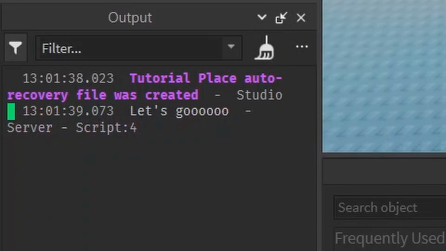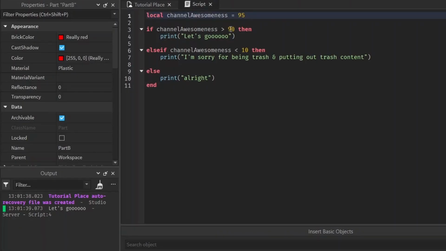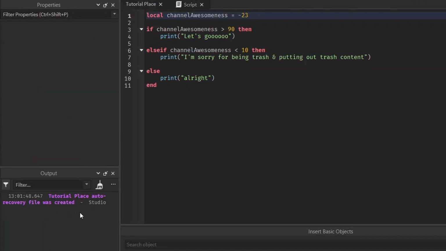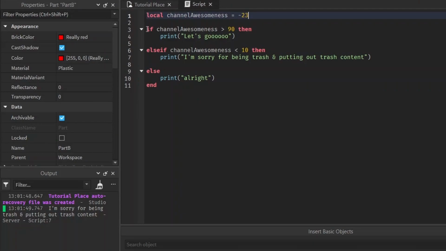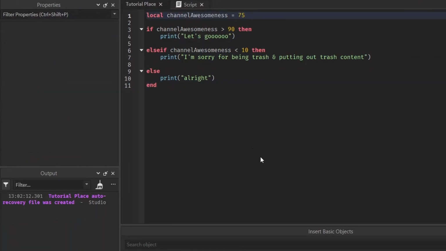Let's go, because 95 is greater than 90. What if we print out, oof, someone gave me a negative 23. What does it print out? I'm sorry for being trash, yeah, because it checks, is negative 23 bigger than 90? It's not. So what's the next statement? Is negative 23 less than 10? Yeah, it is. So I'm sorry for being trash. And if it's anything else, something in between 90 and 10, like 75, 75 is alright.